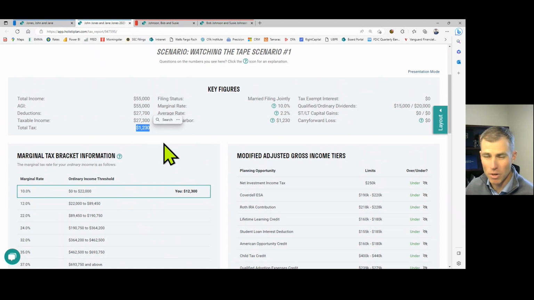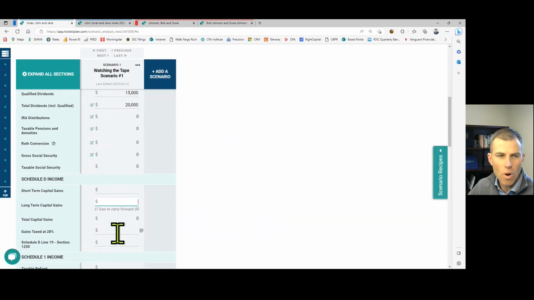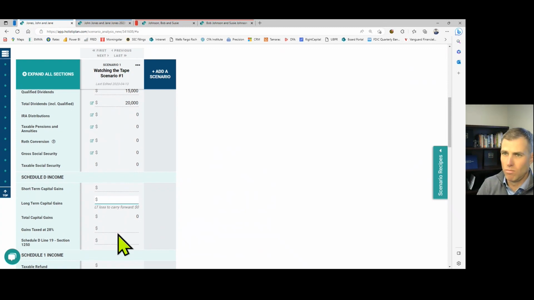I would think not. I would think there's some opportunity here for the Joneses to take advantage of being in such a low tax bracket because it's a low income year. All right, so let's say, for example, we'll go back to the data input tab. John and Jane Jones have been pretty good investors, and they have a taxable investment account with substantial unrealized gains. So this would be a great time to sell some of those securities and realize those gains. So let's say they realize $60,000